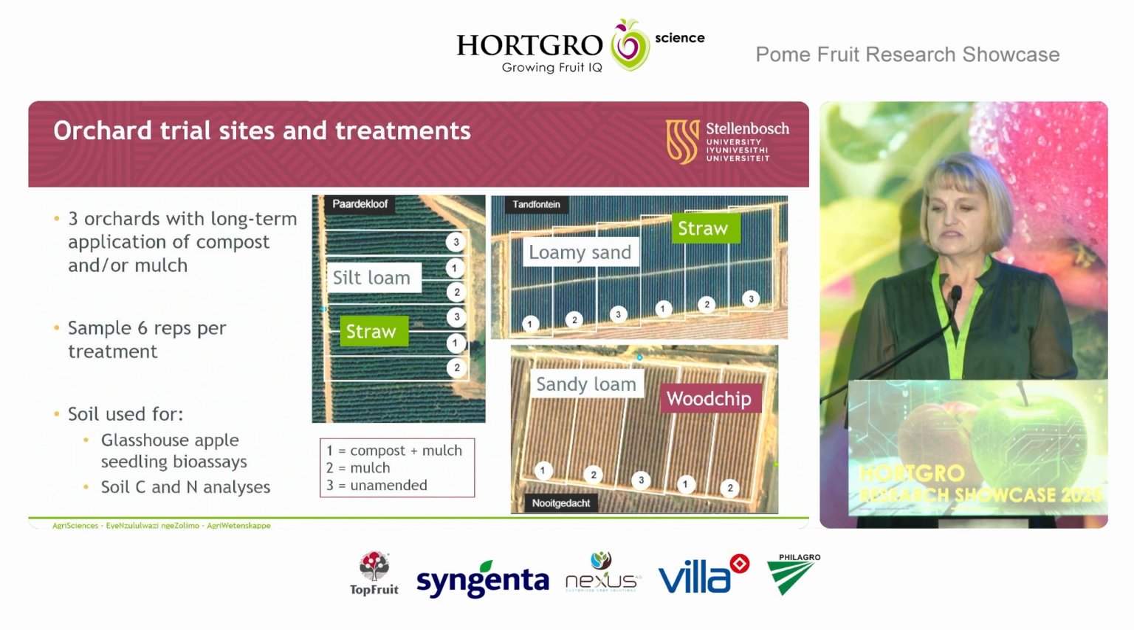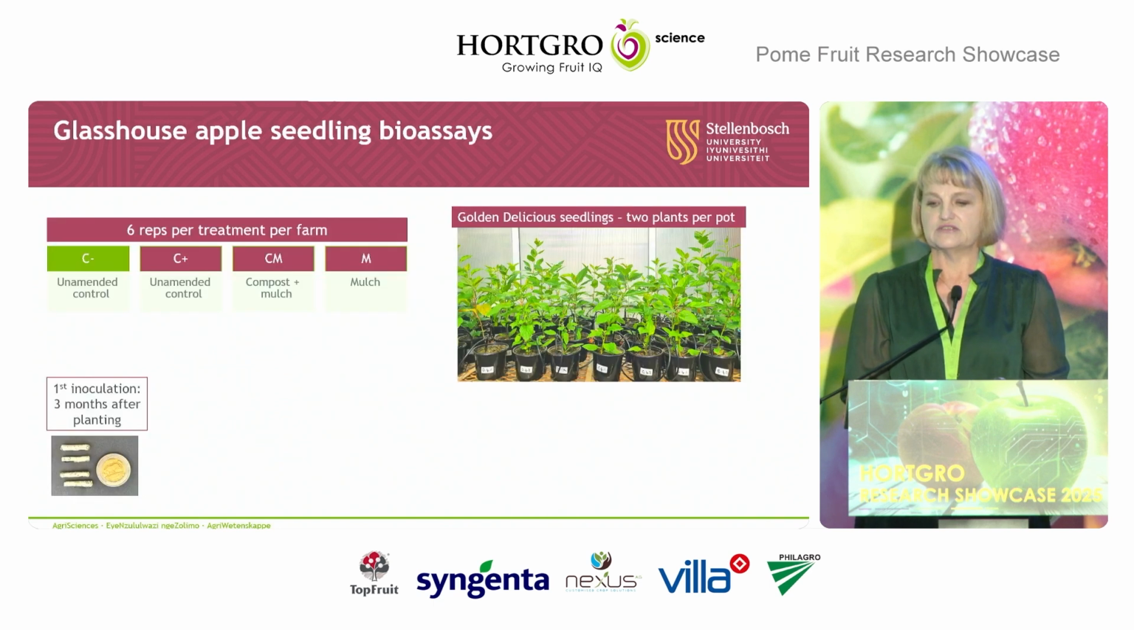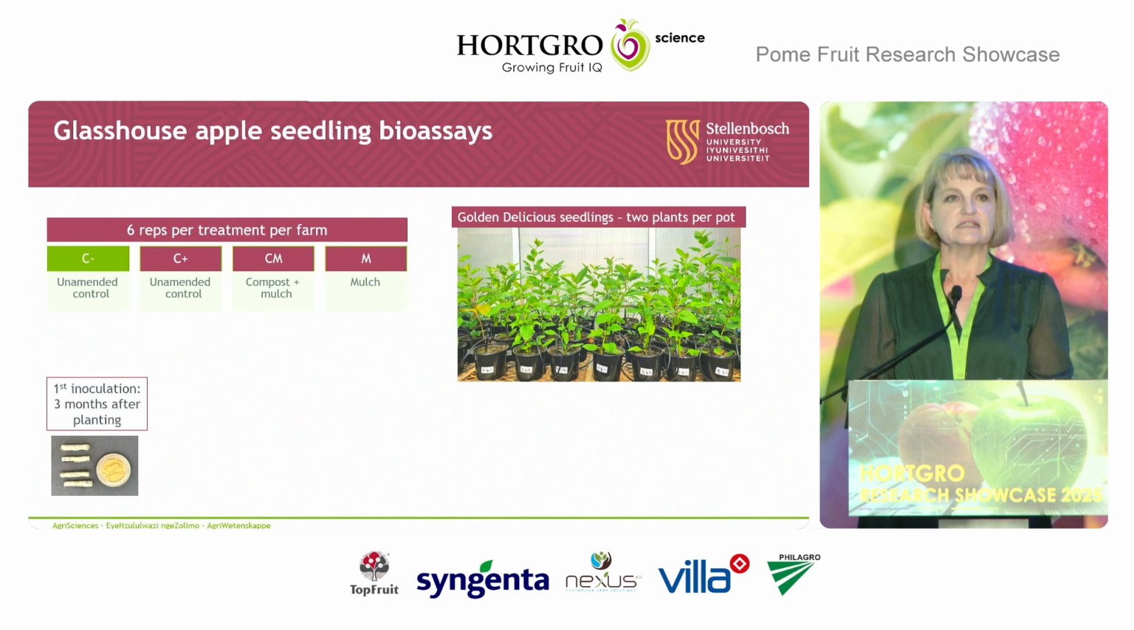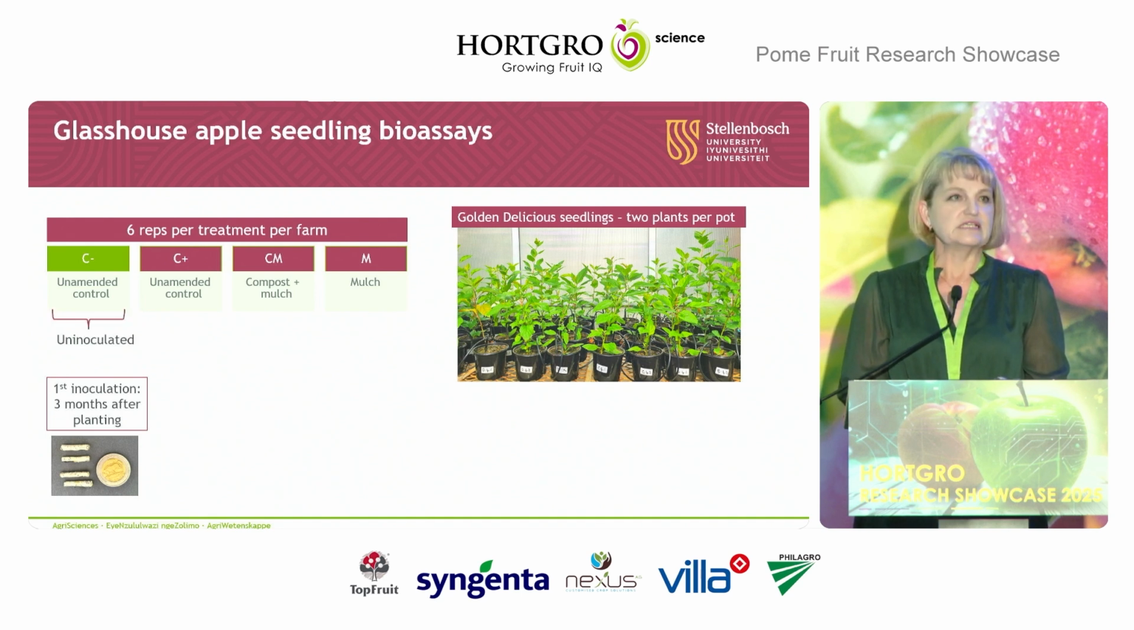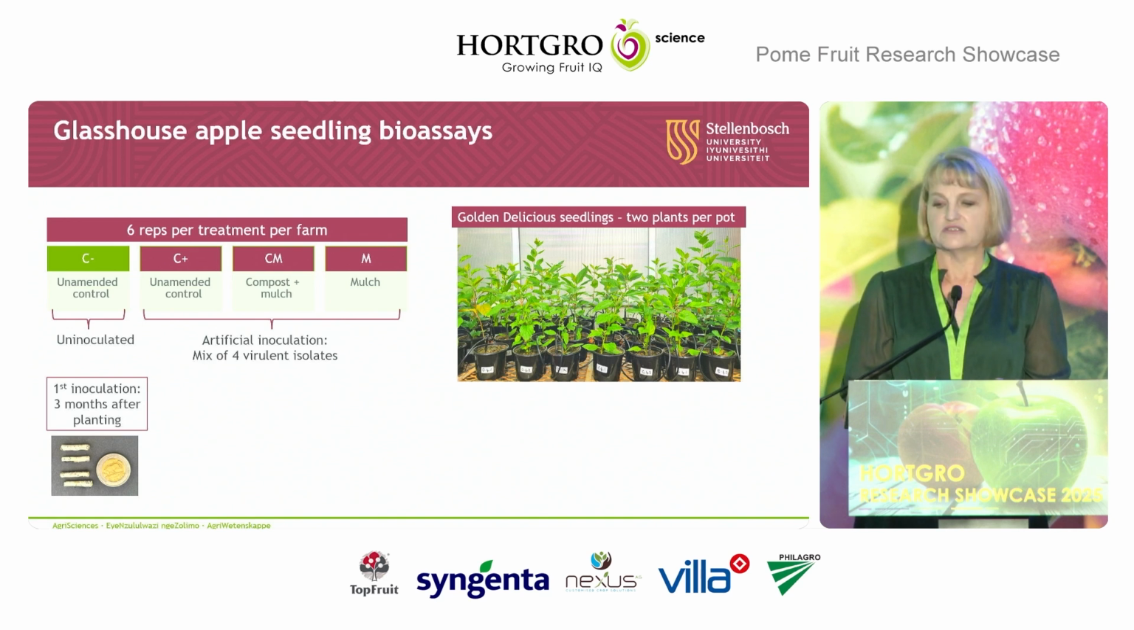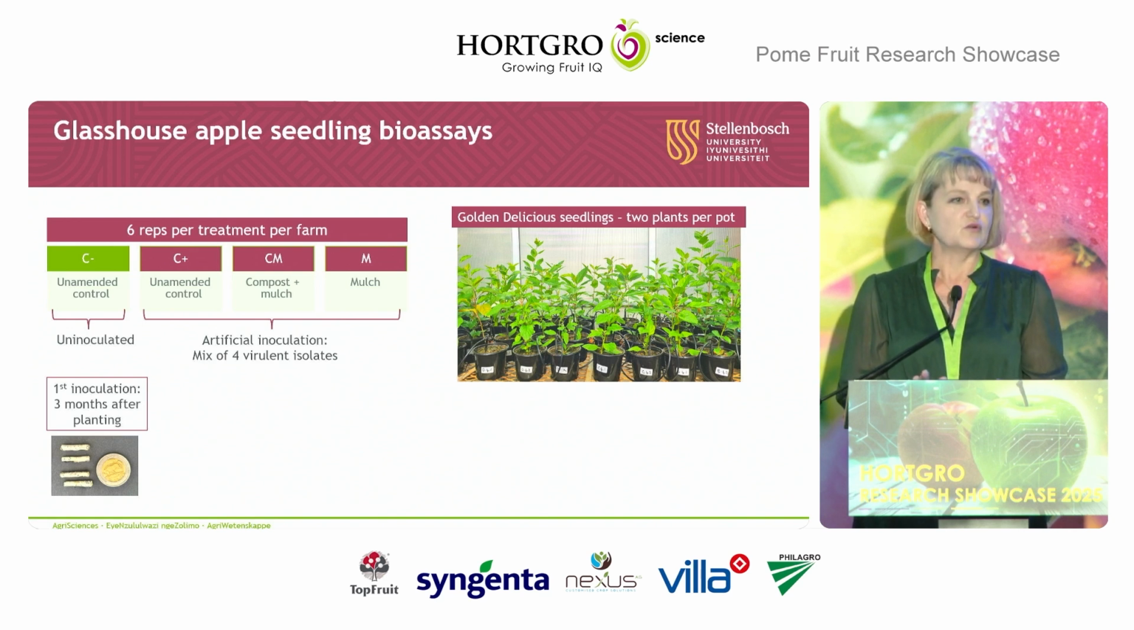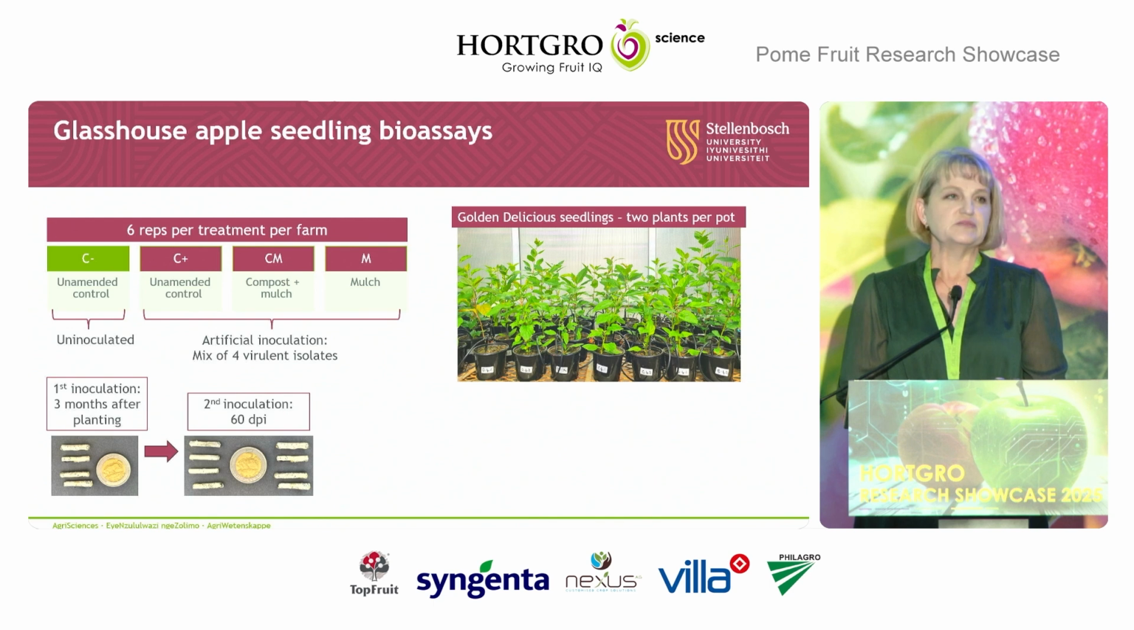So we then took these soils that we sampled in the orchards to the glasshouse, and we also did carbon and nitrogen analysis. So for our glasshouse seedling assay, we took the soil samples and we planted Golden Delicious seedlings in the soils. There was an uninoculated control, and then we inoculated the treated and untreated soils with a mixture of 4 isolates. And at the bottom, you can just see the type of inoculum that we use.